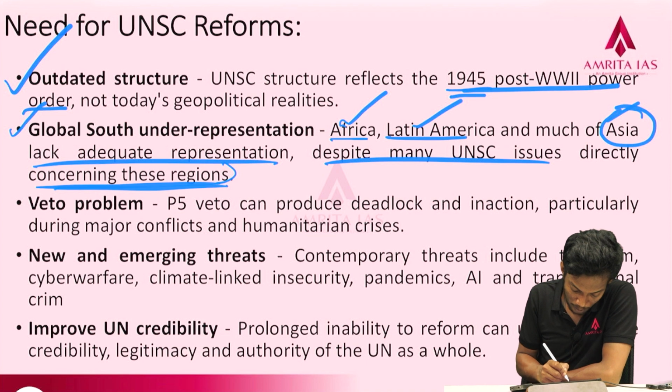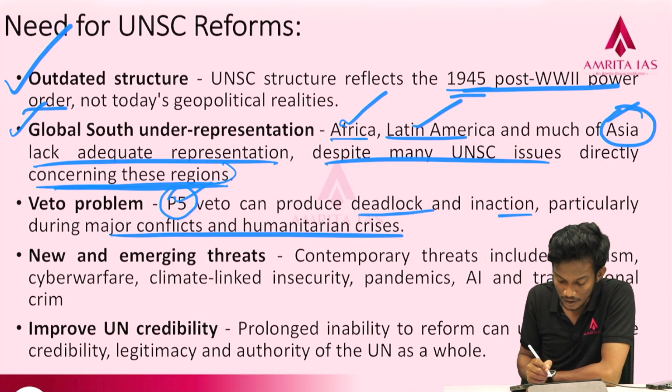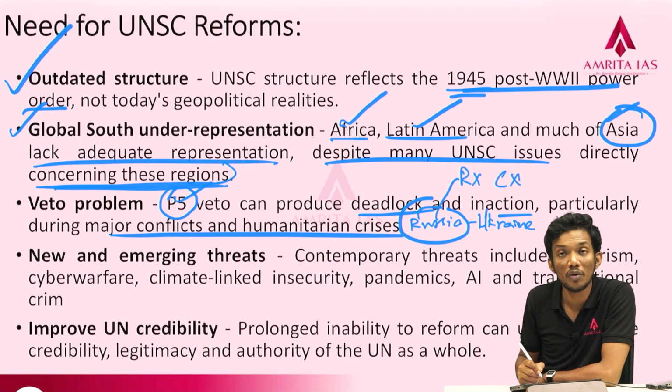Then there is also the veto problem. The P5 veto can produce deadlocks and inaction, particularly during major conflicts and humanitarian crises. So again, Russia is waging a war against Ukraine, and any kind of resolution against Russia is going to be vetoed by it. Probably China is also going to veto it.